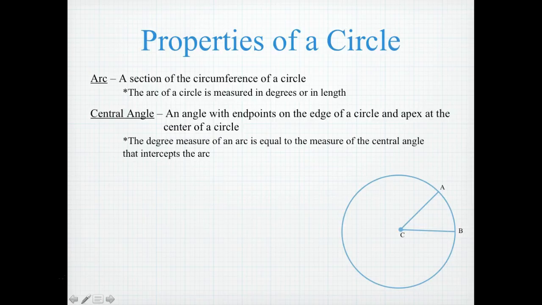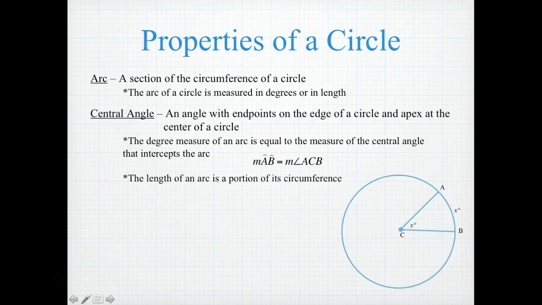The degree measure of an arc is equal to the measure of the central angle that intercepts the arc. So in this case, the measure of arc AB is equal to the measure of angle ACB. So in this case, we'll go ahead and identify them as x degrees.